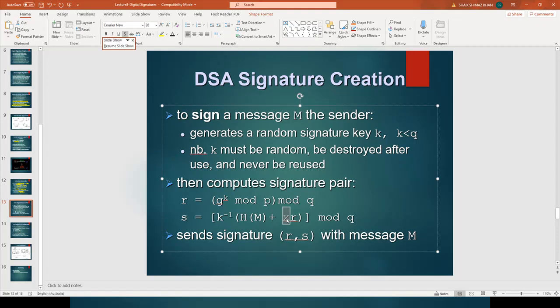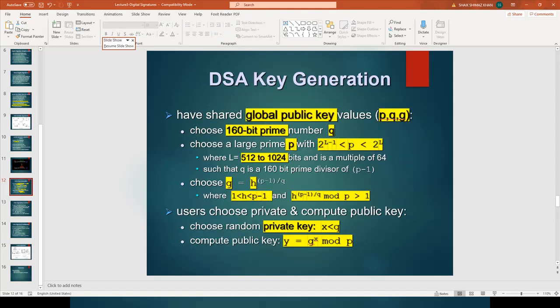To create the signature we have to use the private key, not the public key. In the previous slide we saw how X is calculated. X is chosen randomly, however this X should be less than Q.